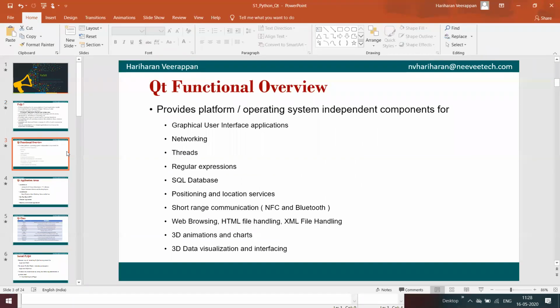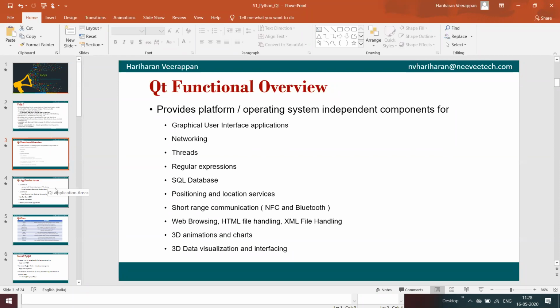Mostly we will not use threads in Python, whereas threads are sufficient in a Qt C++ environment. Here, in Python thread based PyQt, Python is not efficient with thread handling. We will mostly use process based systems over here. It also provides different features like SQL database, positioning systems, 3D animations, visualization, and so on.